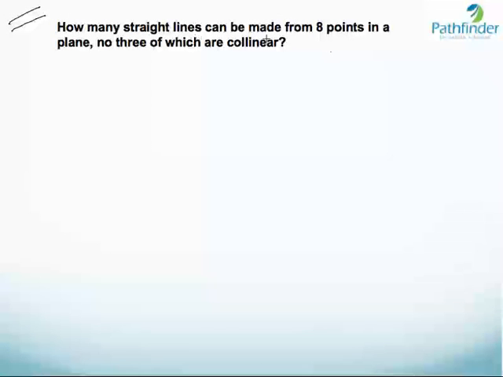How many straight lines can be made from 8 points in a plane, no three of which are collinear? So we have 8 points in a plane. So let's solve this. We have 8 points in a plane and no three of which are collinear. How many straight lines can be made from these 8 points? The first thing that should come to your mind is how many points do you require to draw a straight line?